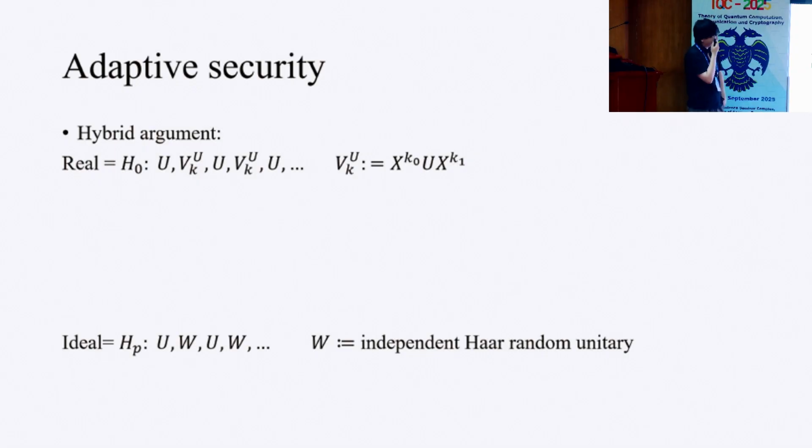For example, if we find a good instantiation of this QHR model, for example, we use some random circuits for this U. If the random circuit satisfies a good property, I believe that it is a good instantiation of the QHR model. So, in some sense, you're giving a reduction from PRU to PRU. Yes. If PRUs exist, we don't consider these models because we can construct PRFSs from PRUs.